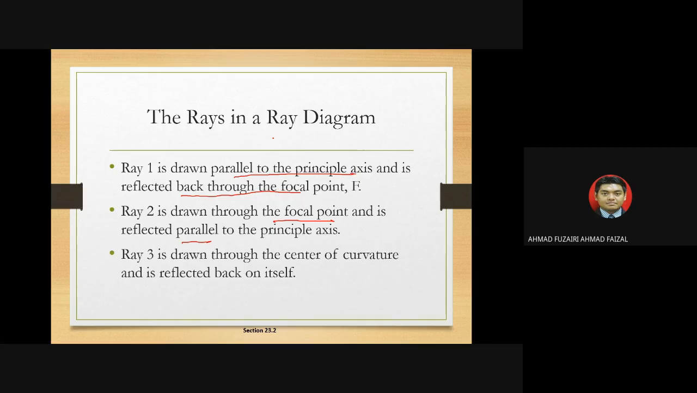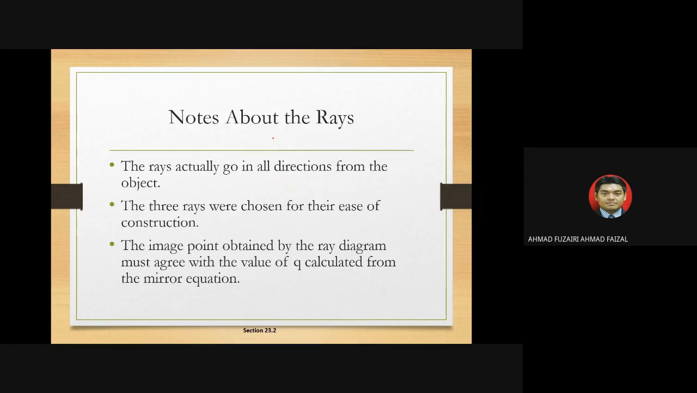Dia terbalik dengan ray 2. Ray 2 pula dia pergi focal point dulu, tetapi dia reflected parallel dengan principal axis. Okay, try to do it on your own. Macam mana nak buat ni? And ray 3 is drawn through the center of curvature and is reflected back on itself.